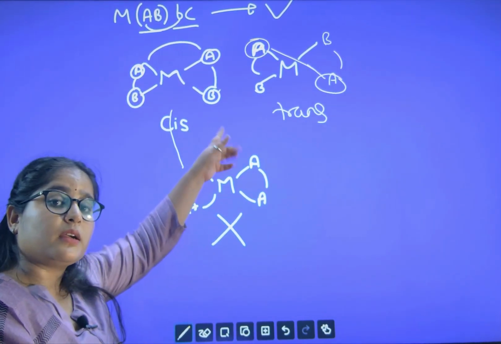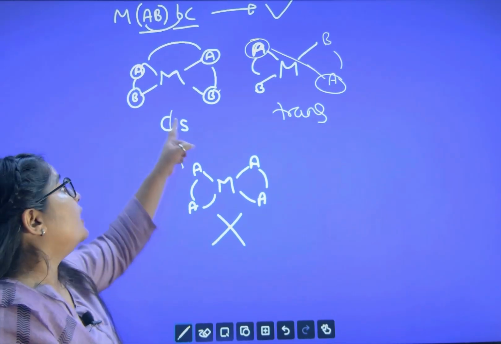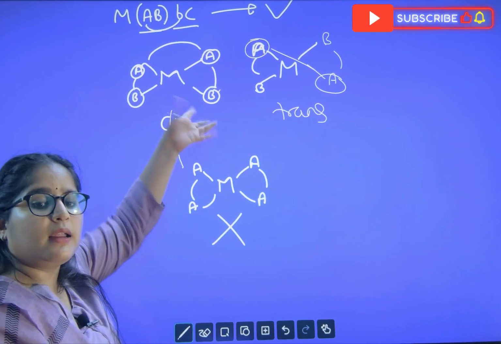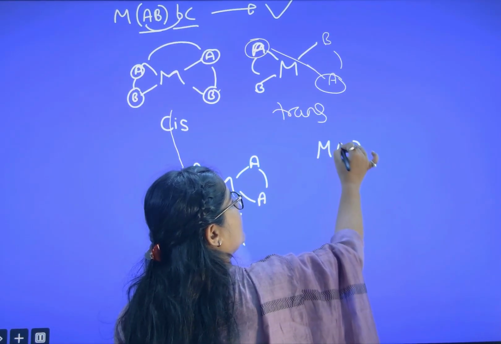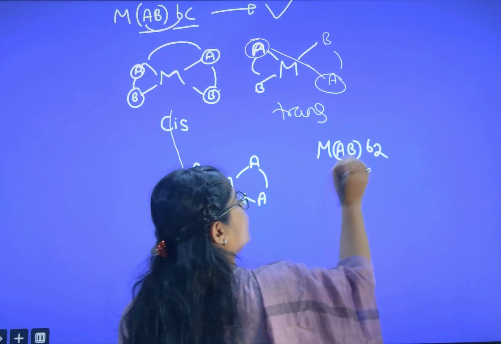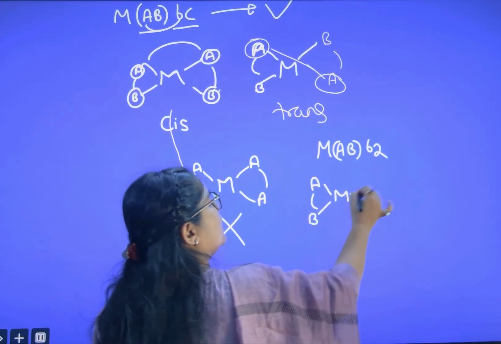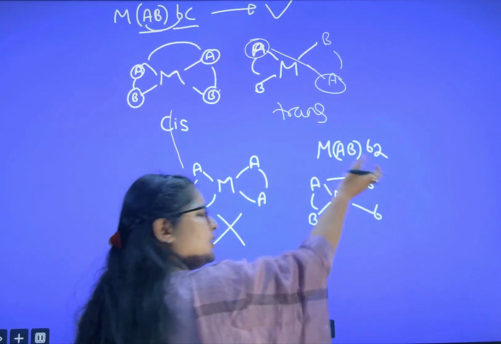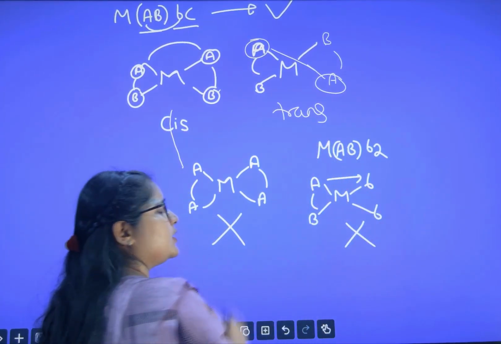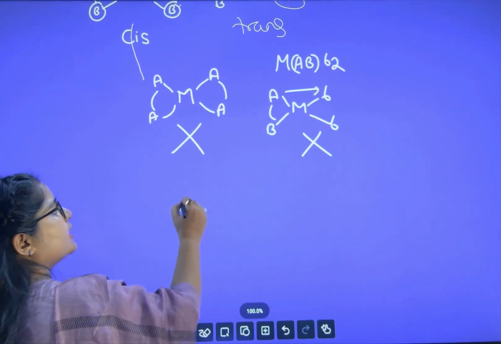Bidentate unsymmetrical shows GI, but only in which cases? Two cases. When AB twice is there, and what was the next case? The next case was M, AB, and let's say B2. When B2 was there, you can now understand on your own: A, B, and here B and B. You switch, here also A, B. When you switch again, A, B, right? So it will not show GI. That's why it was not showing any GI. Okay. What was the last case?